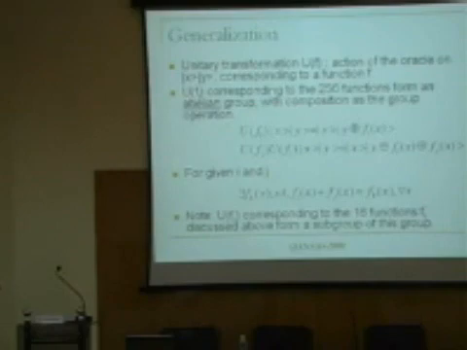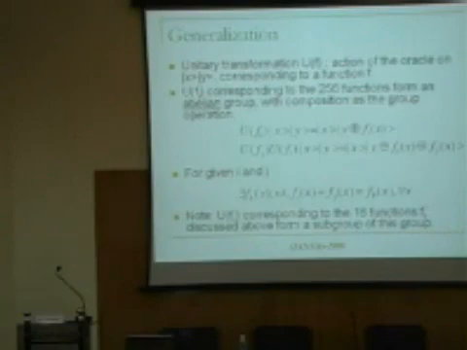Therefore, if I look at all possible function implementations of the oracle, there are 256 possible functions. Therefore, there are 256 possible unitary transformations. These are the unitary transformations that generate my functions. Normally, when one speaks of a number like 256 unitary transformations, they of course form a group, because I can add, I can subtract. But again, because of the very special nature of the function implementation, simply through the binary addition, these form a completely commutative group. They are an abelian group. There is no non-commutativity at all.